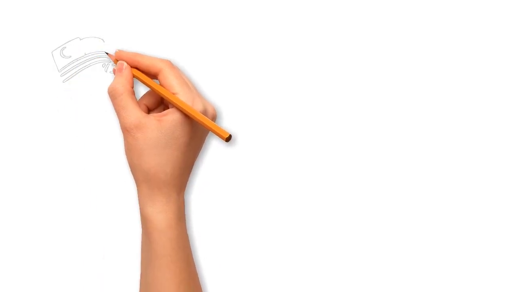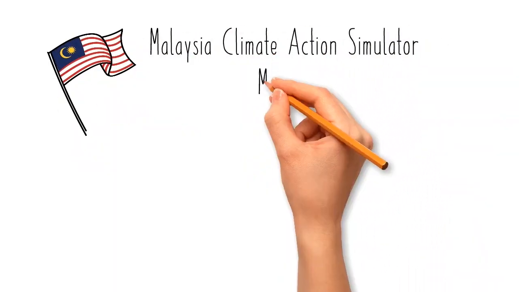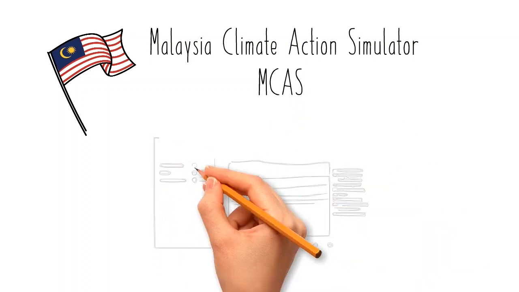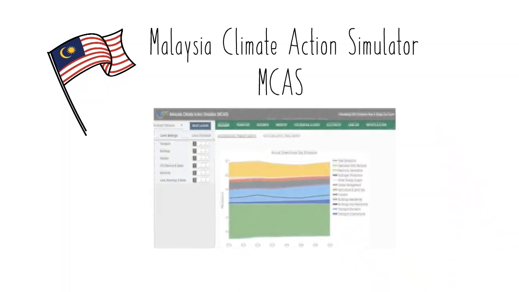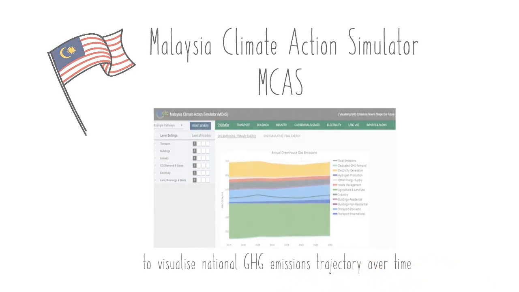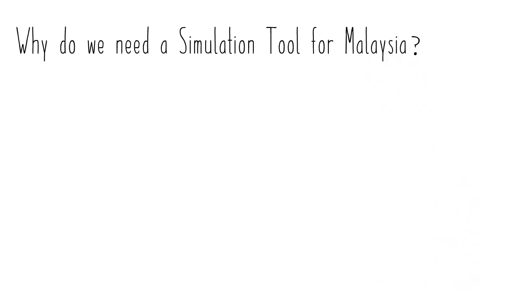Malaysia has developed a simulation tool called the Malaysia Climate Action Simulator, MCAS, which allows users to run a series of technically possible low-carbon future scenarios through 2050 to visualize national greenhouse gas emissions trajectory over time. Why do we need a simulation tool for Malaysia?